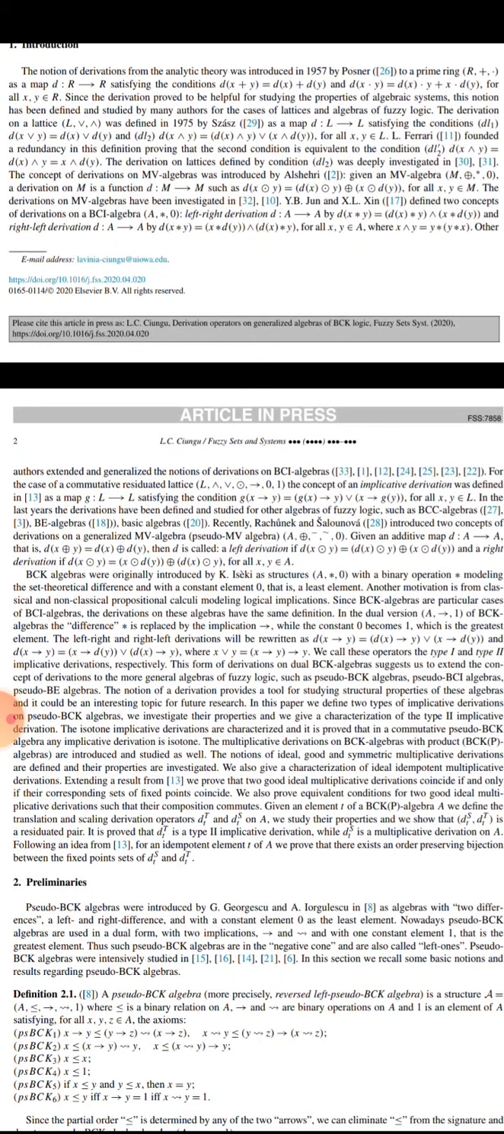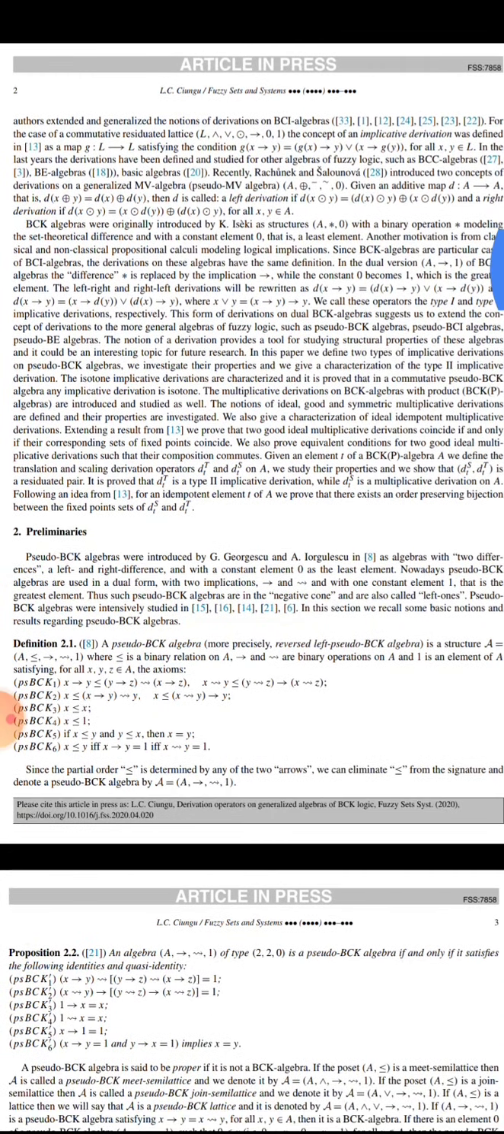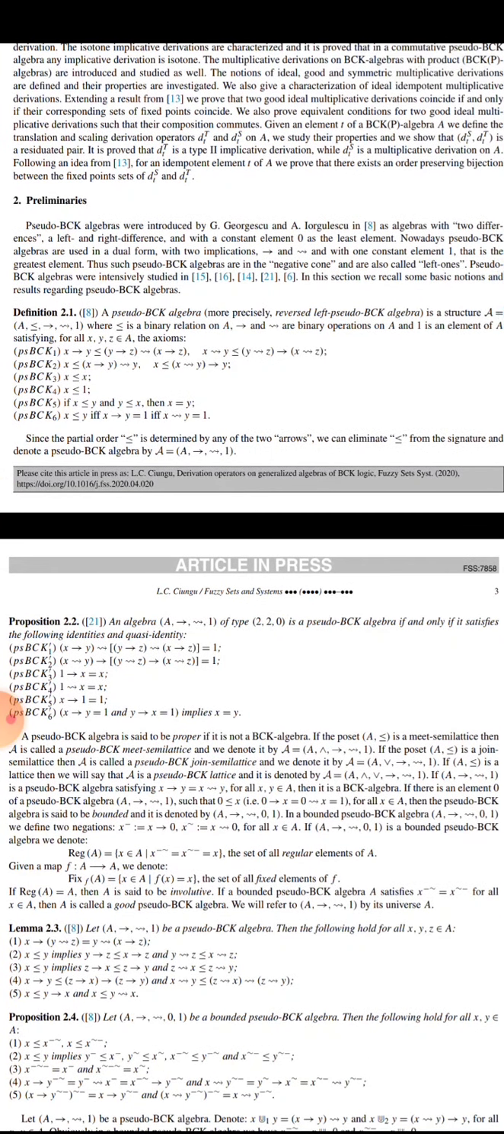The concept of derivative on MV algebra was introduced by Alshehri. A derivative on an MV algebra M is a function d from M to M such that d(x · y) = d(x) · y. Derivatives on MV algebra have been investigated in reference 32. This is the whole introduction, and we will discuss definitions now.